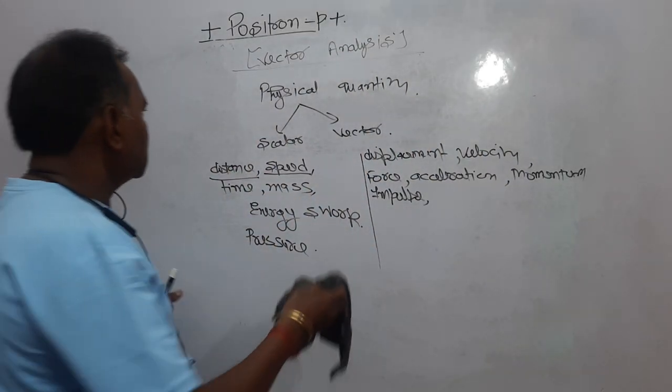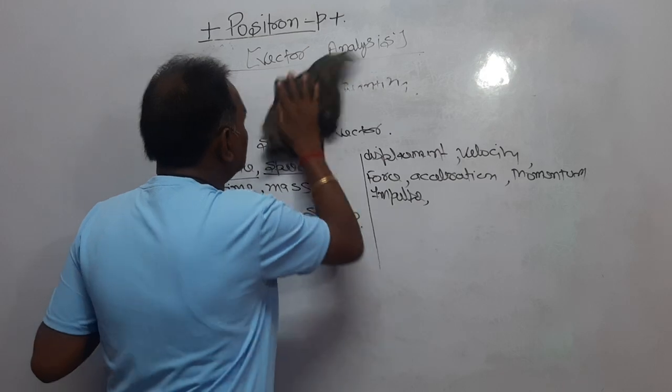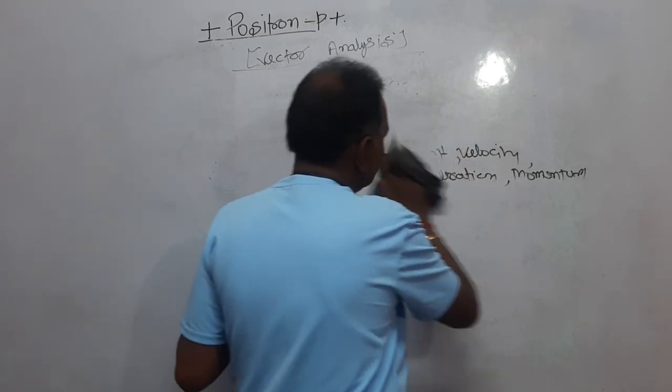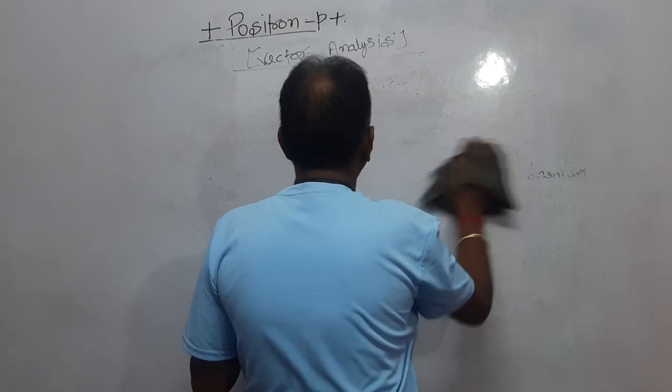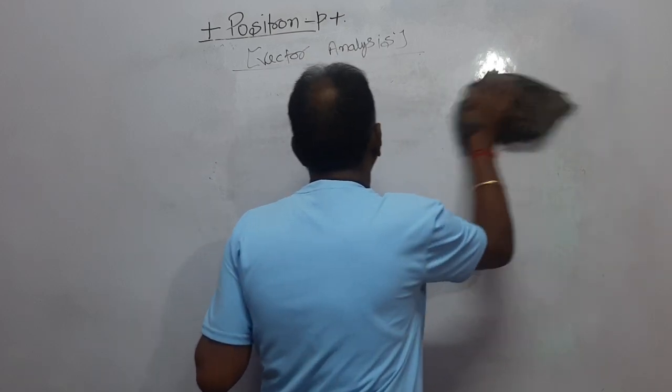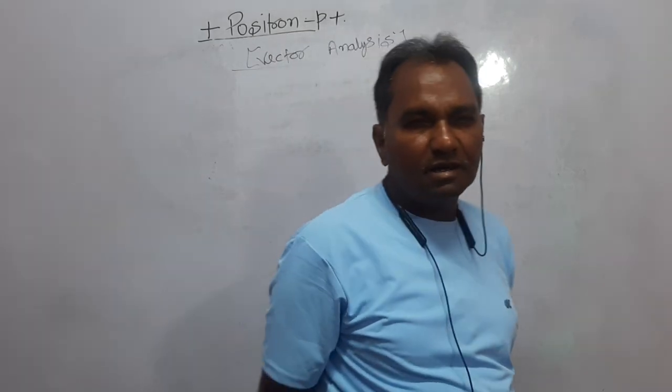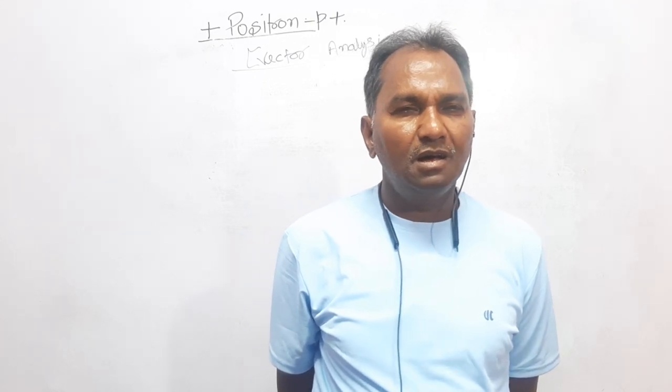Now dear students, this is all that we have taken in the two divisions. A physical quantity is divided into two types. One is a scalar and the other is a vector. Scalar: a quantity to represent which we need only the magnitude, and vector: a quantity to represent which we need magnitude as well as direction.